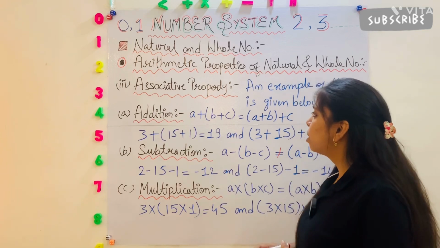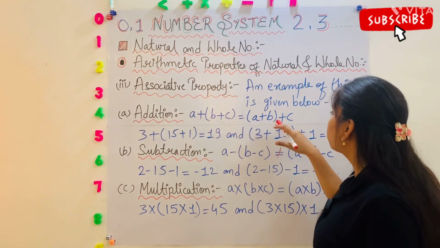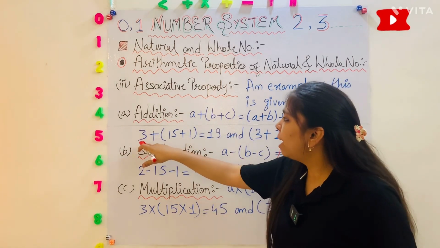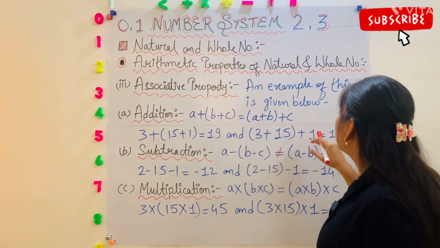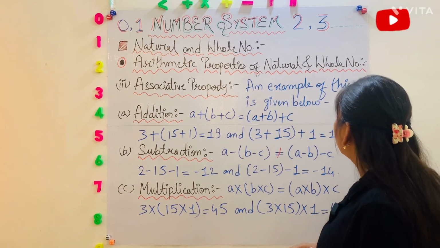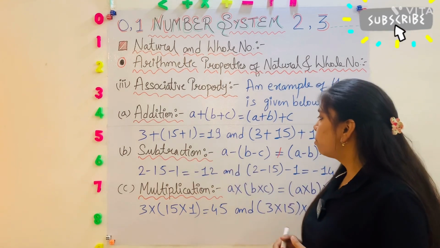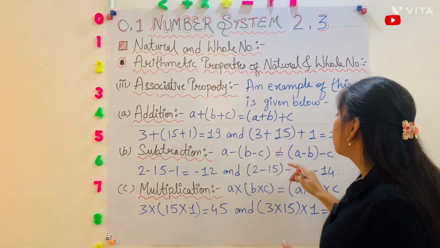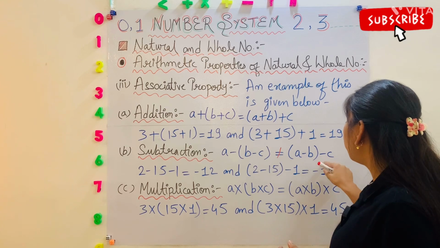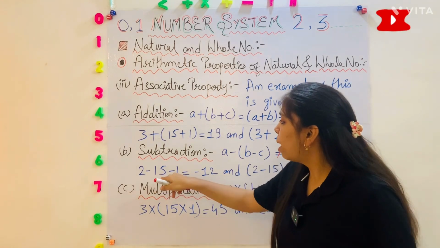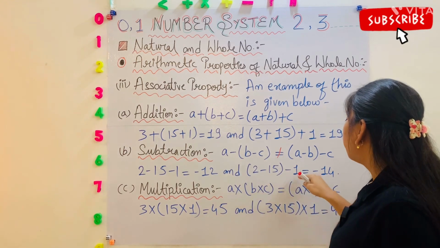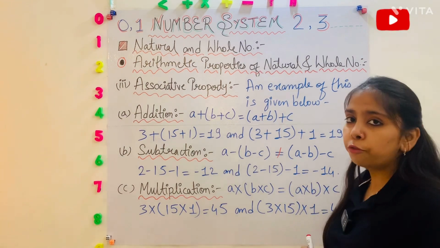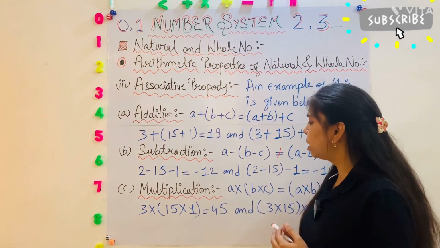First one is addition. a plus (b plus c) is equal to (a plus b) plus c. Like 3 plus (15 plus 1) is equal to 19 and (3 plus 15) plus 1 is equal to 19. Second one is subtraction. a minus (b minus c) is not equal to (a minus b) minus c. Like here 2 minus (15 minus 1) is equal to minus 12 and (2 minus 15) minus 1 is equal to minus 14.